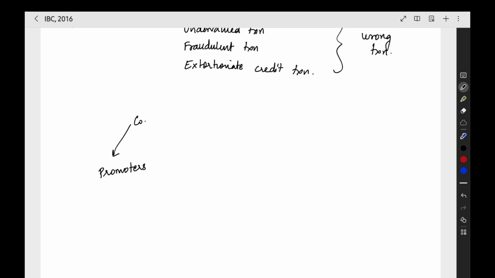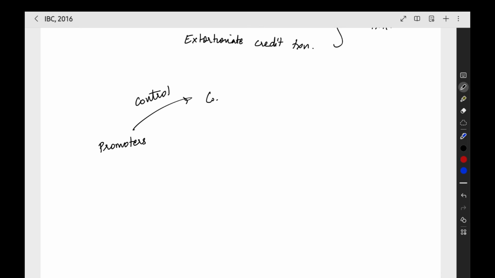These promoters are the ones controlling the company. Now they are seeing that the company is going into bankruptcy. They are facing heavy losses. Suppliers are not supplying goods on credit basis. They are telling us that only on cash basis will they supply. Like that, they are facing a lot of difficulties.